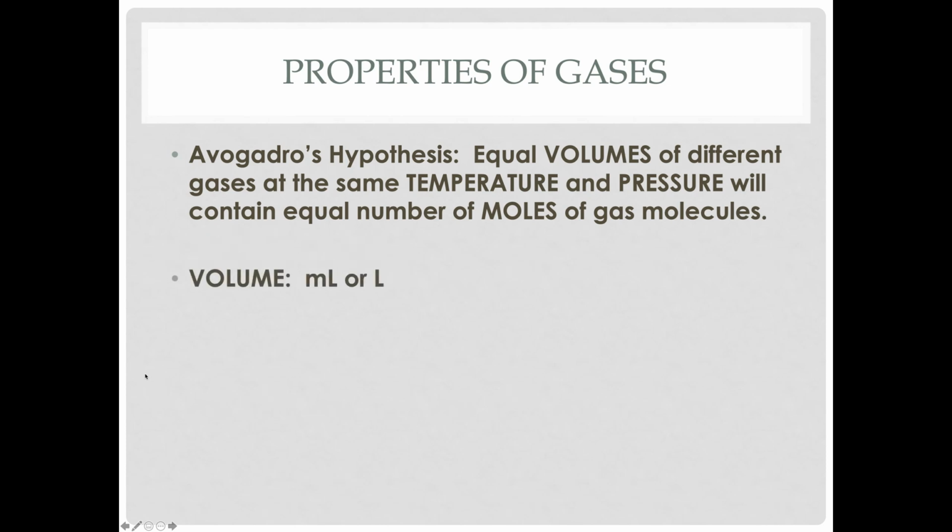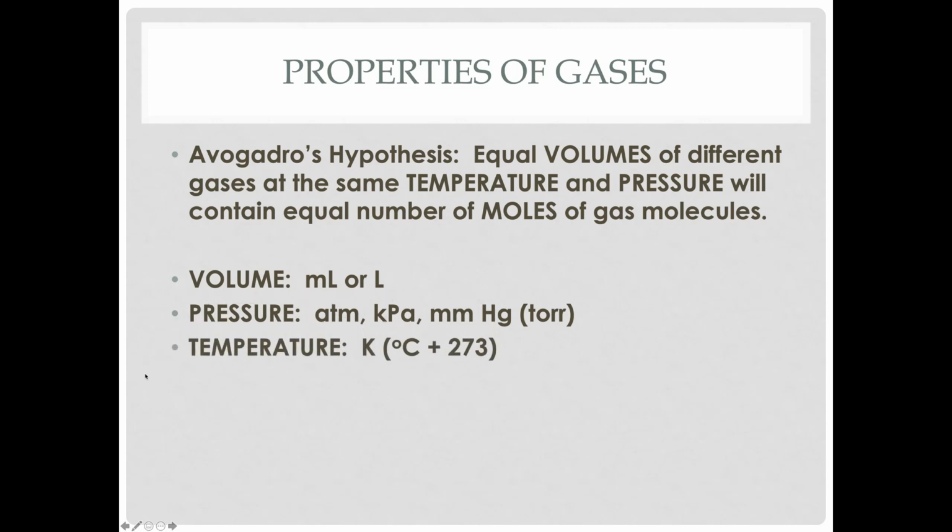Now, volume can be measured in milliliters or liters. It doesn't matter which you use for the purposes of this math. And pressure can be in atmospheres, kilopascals, millimeters of mercury, torr, whatever. It doesn't really matter. However, temperature can only be in Kelvin. So if you have a Celsius temperature, you must convert it to Kelvin first, because we need absolute scales to do this math.